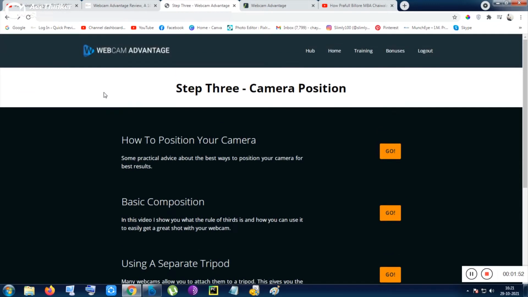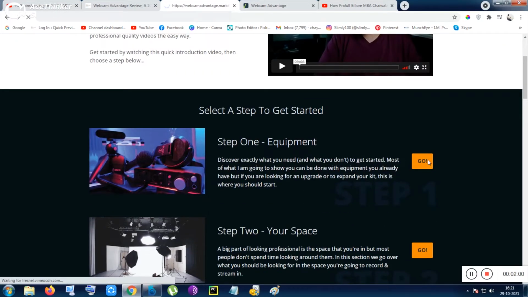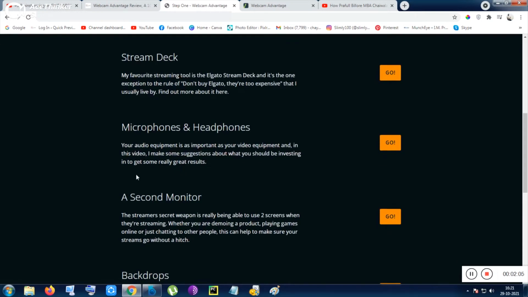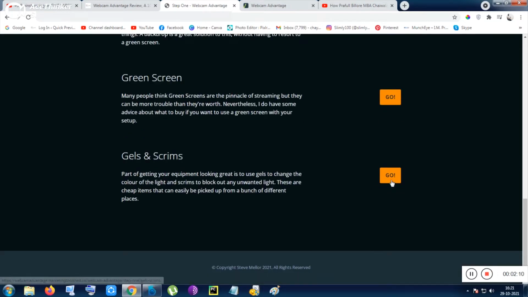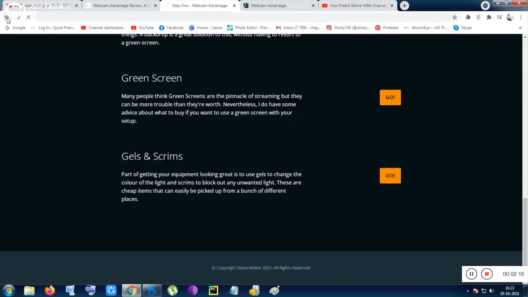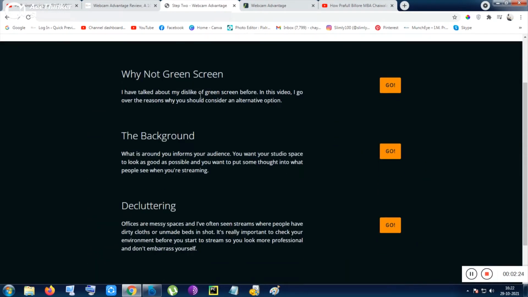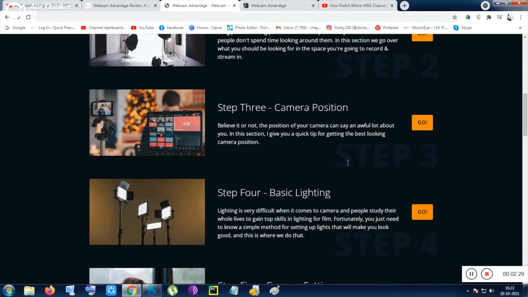There are so many videos inside the front end, and I think you have already got how to position your camera. That was a good thing. Inside step 1, there are the webcam, the mobile phone, the stream deck, the microphones, the headphones, the second monitor, backdrops, green screen, and gel screens. Inside each of them there is only one topic discussed. Let me show you all of the modules one by one. So, why not green screen, the background, decluttering. That is a good thing. I don't know what decluttering is.